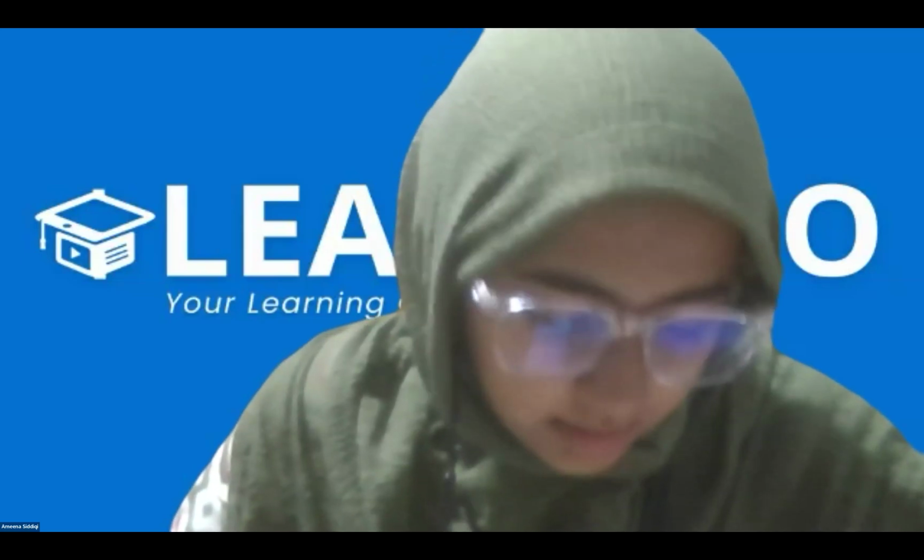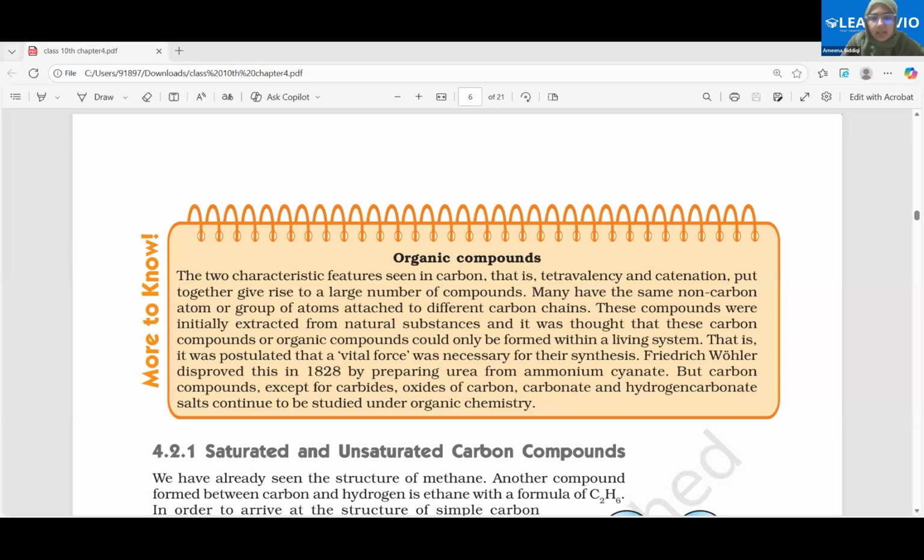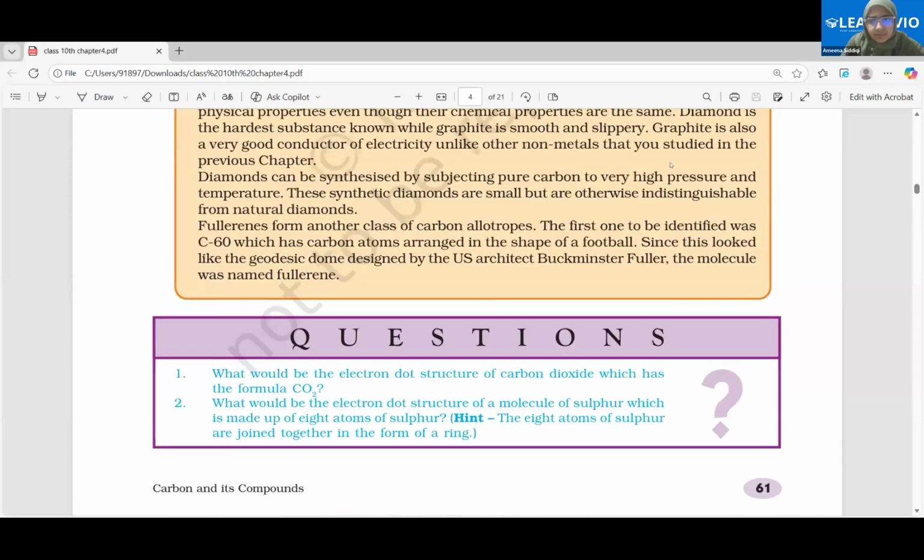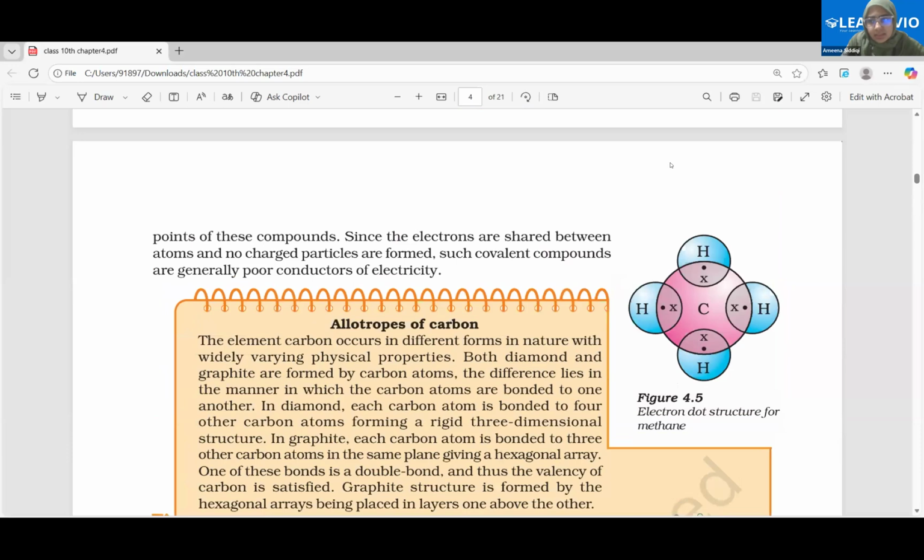Okay, Afshin. So let's start with our class. Now just tell me one thing. From the third chapter, the main topic, that is the chemical properties of metals and non-metals, that is left, right? We'll be starting that topic in the next class.